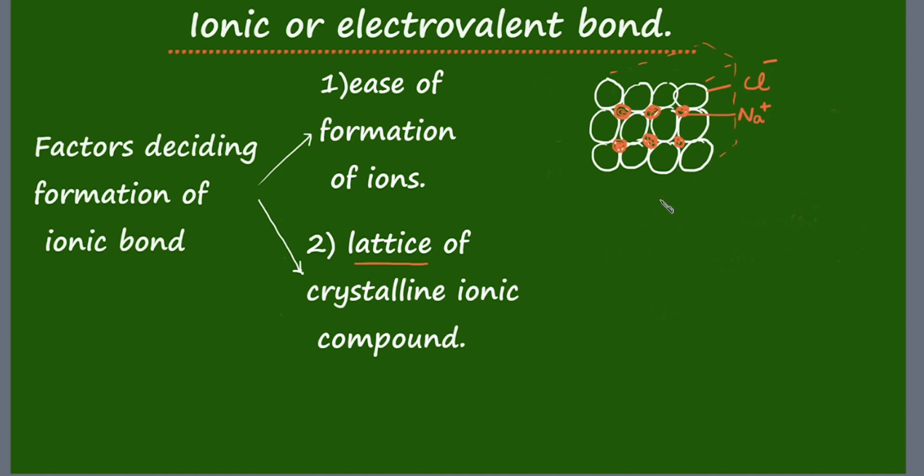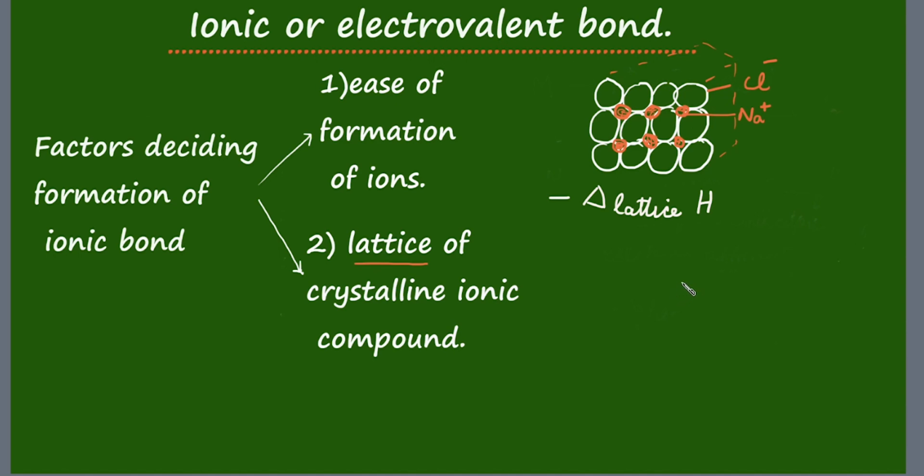That is, the energy of the crystalline solid will be reduced. The energy that is released during formation of crystalline lattice is called enthalpy of lattice. Enthalpy of lattice also is negative because this is the energy that is released during lattice formation.